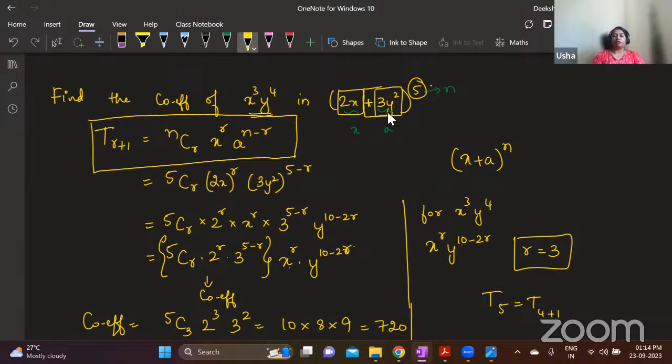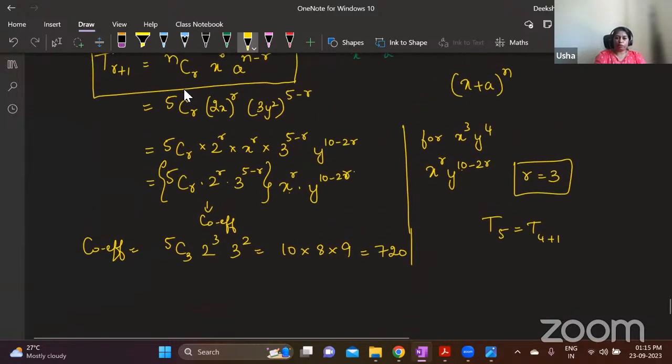And if the question is find the constant term in the expansion of this. If they say constant term, it means that term does not have the variable. In that case, you will not have both x and y. You will have only x. You will have something like this, 2x plus 3 by x square. You'll have some expansion like this where x and x square are there. So in this kind of questions, they will ask you to find the constant term. Constant term is the one which does not have x. They might also ask you to find the term independent of x, which is the same. It does not have x.